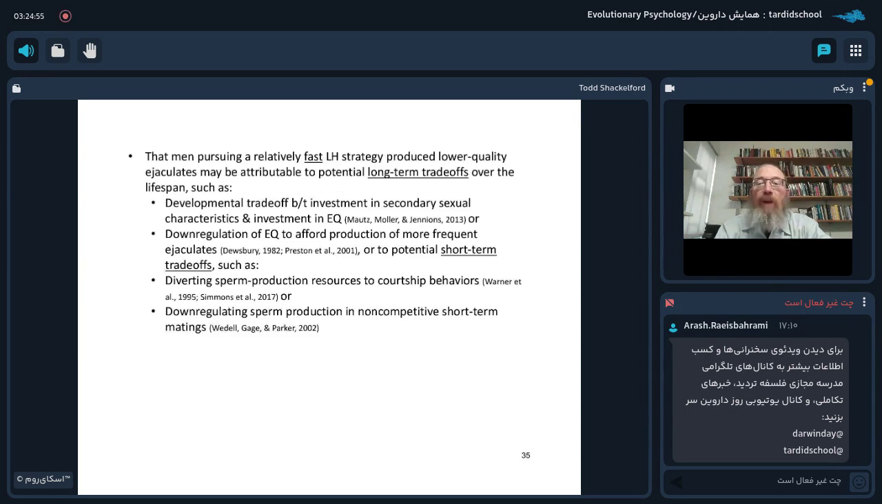Now, that men pursuing a relatively fast life history strategy produced lower quality ejaculates may be attributable to potential long-term trade-offs over the lifespan, such as a developmental trade-off between investment in secondary sexual characteristics and investment in ejaculate quality, or downregulation of ejaculate quality to afford production of more frequent ejaculates, or to potential short-term trade-offs, such as diverting sperm production resources to courtship behaviors, or downregulating sperm production in non-competitive short-term matings.